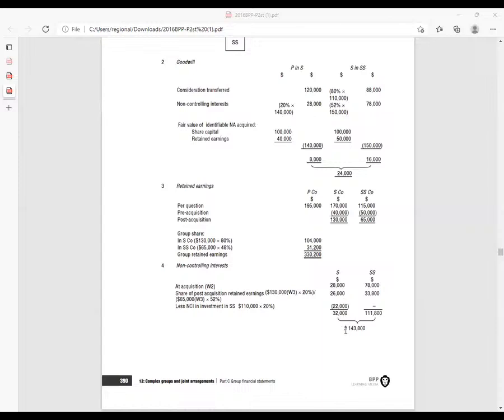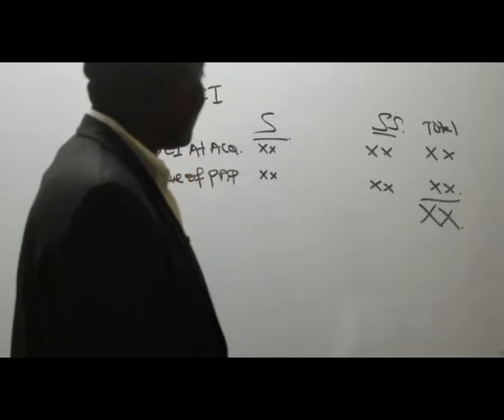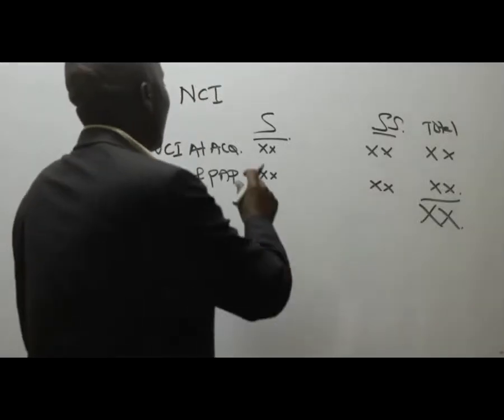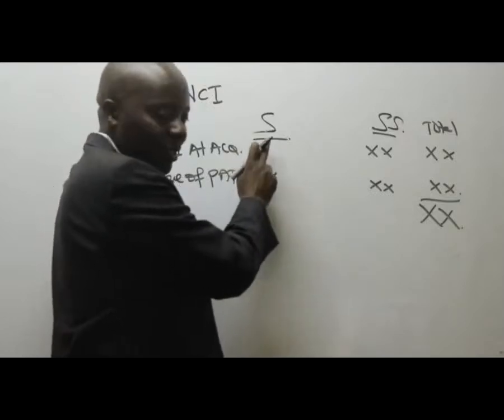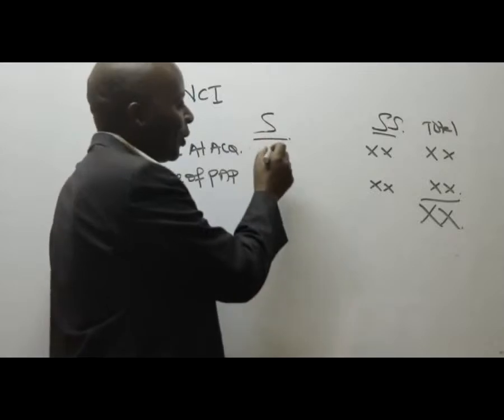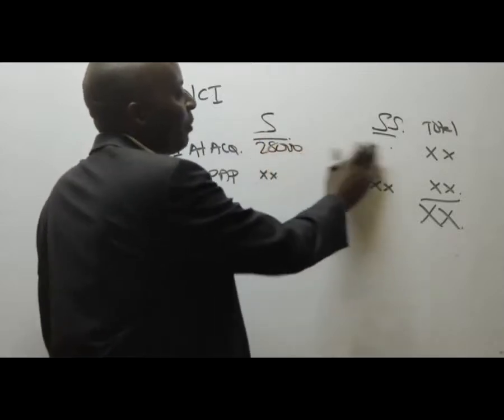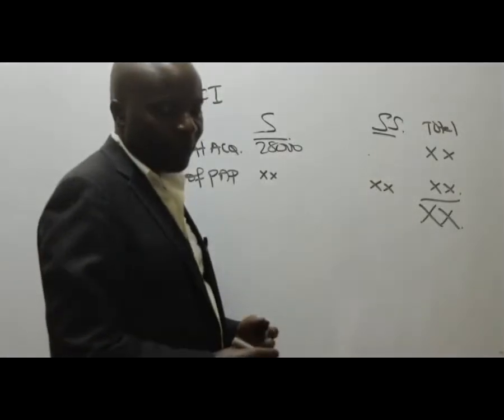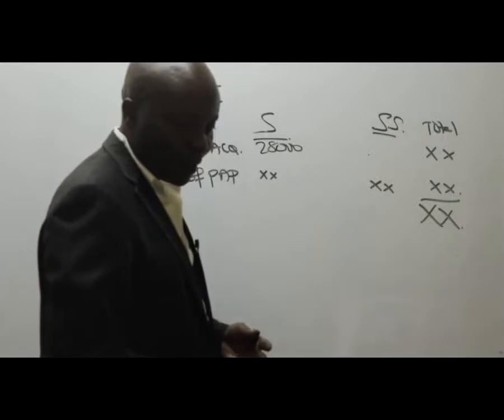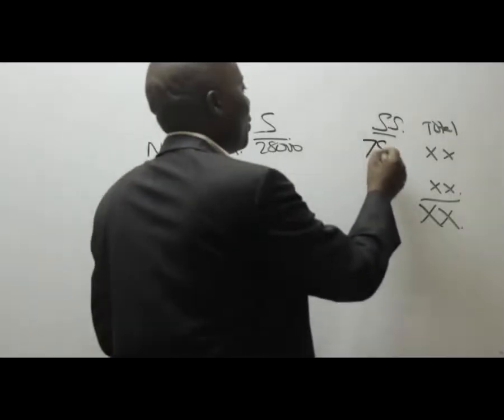Now, ladies and gentlemen, let's do this together. The NCIs that we used in computing our goodwill, NCI at that point for S was how much? NCI that we used for 28,000. Thank you very much. How about this one here? The NCI we used to find the goodwill of SS was how much? 78,000, right? Thank you very much.